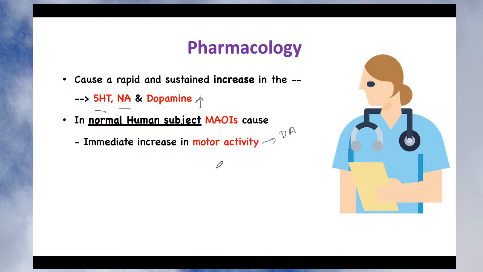As a result of that, there is an immediate increase in motor activity, because dopamine activates your motor neurons, and due to activation of motor neurons, the person's motor activity will be increased. So that person will not sit at one place. That person will start moving from one place to another place.